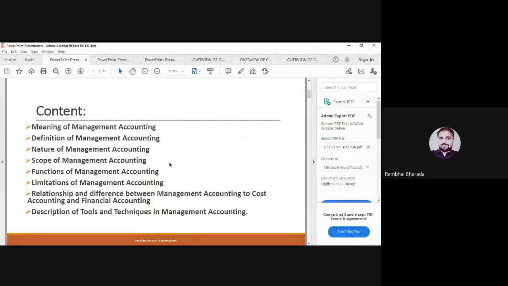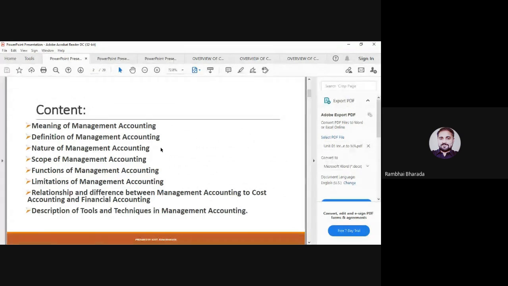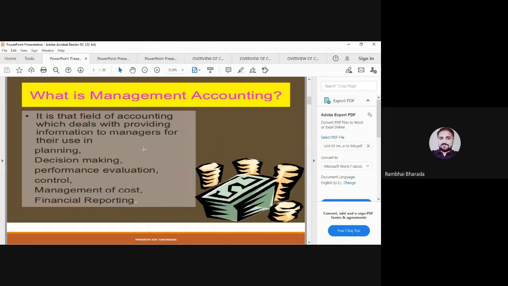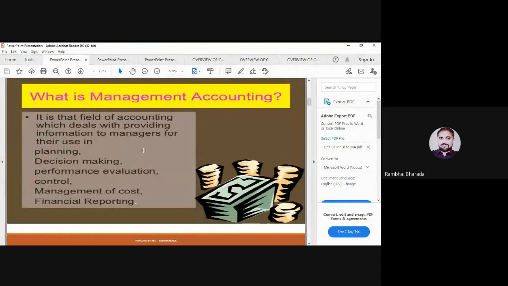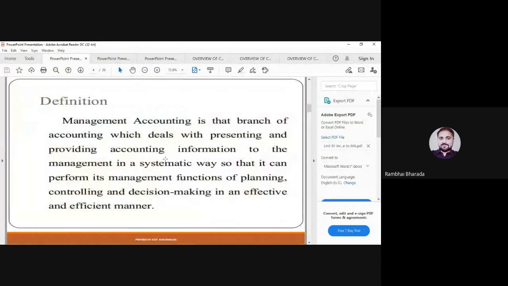Unit 1 is all about the fundamentals of management accounting. So you need to understand the meaning and definition of management accounting. Maybe the question is asked like this: which of the accounting fields is related to the managerial aspect, or which of the accounting branches provides accounting information for managerial decisions? You need to select the right answer. The right answer is management accounting.